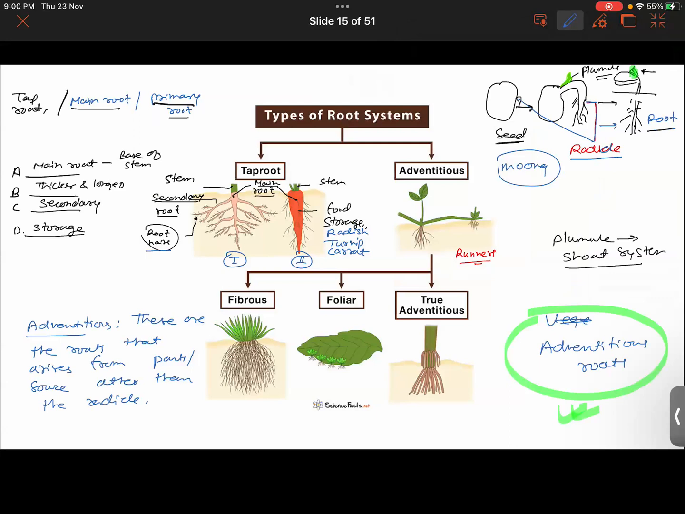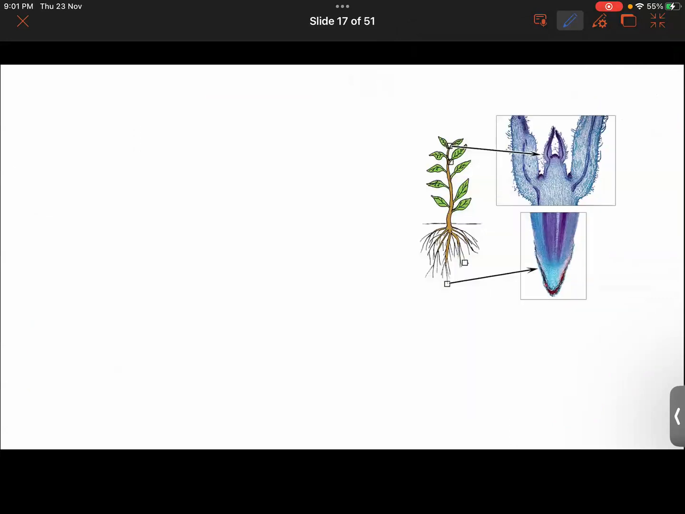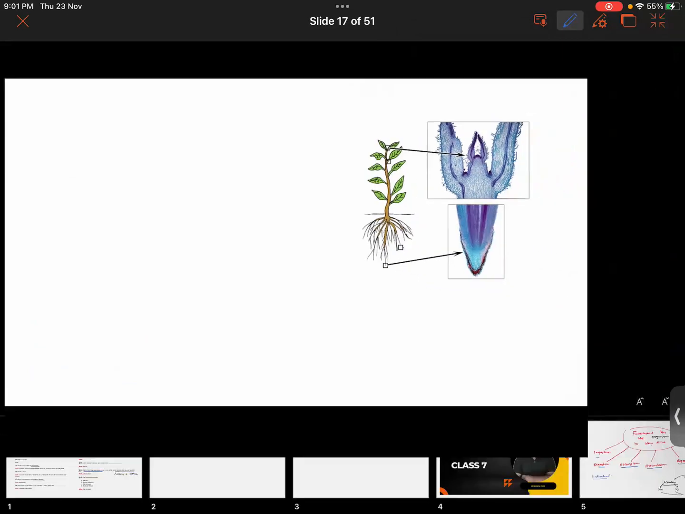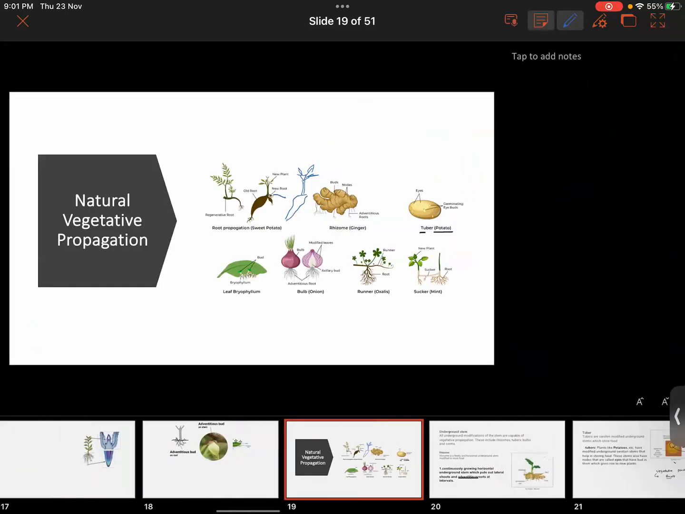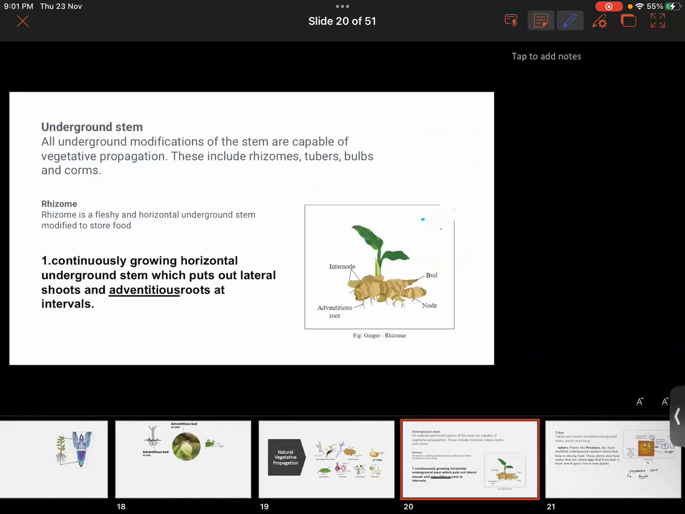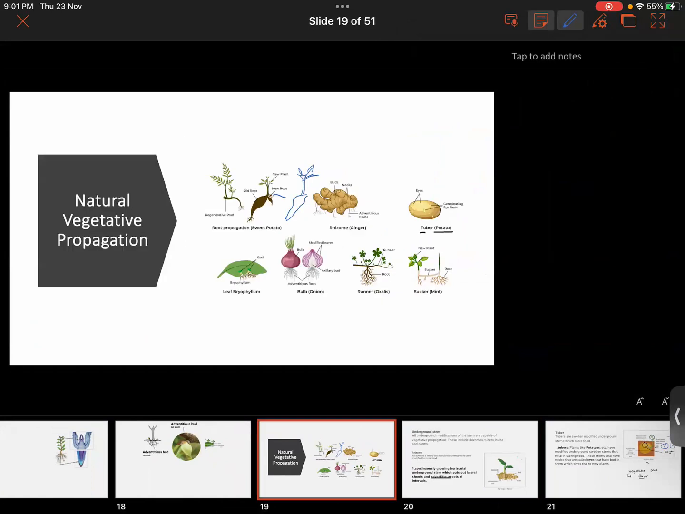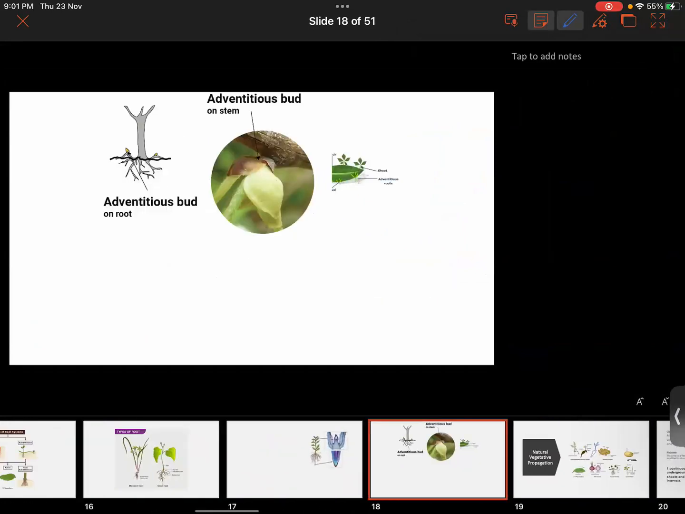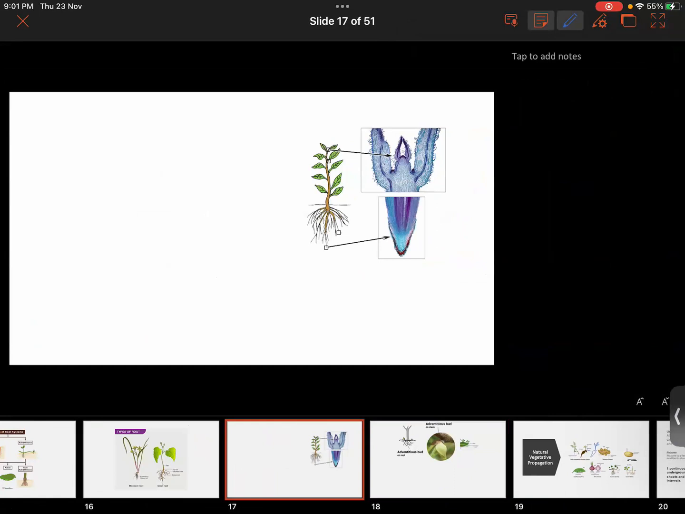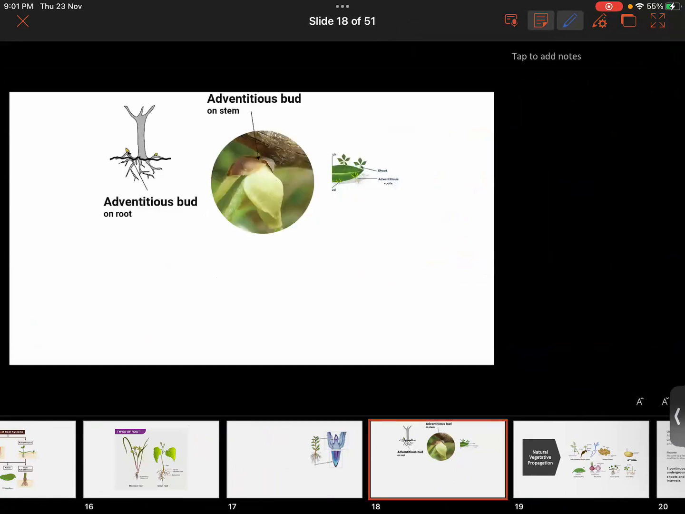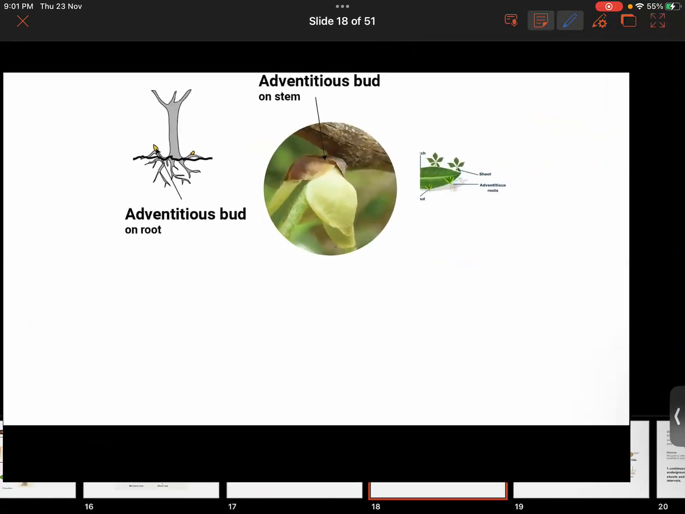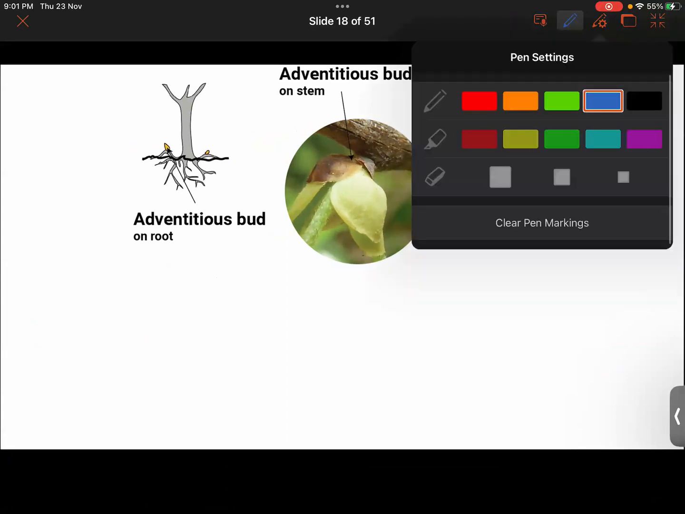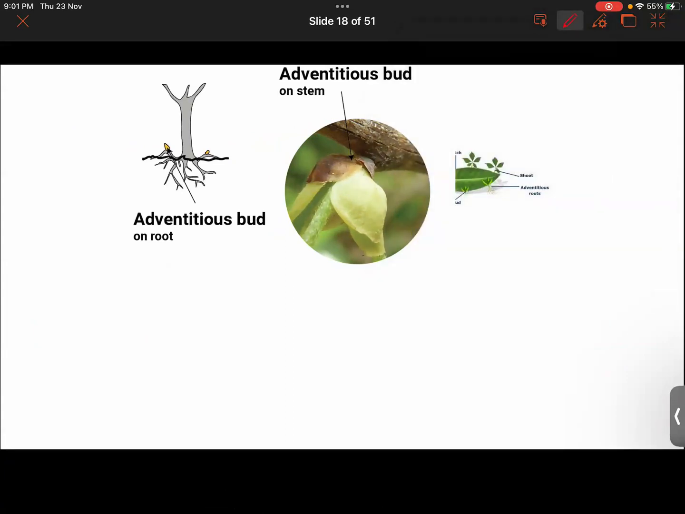Now let's understand about the adventitious buds. Why are we talking about them here, Vaiga? Because we can do vegetative propagation with the help of adventitious roots and buds. That's why we are discussing them, right? First of all, I will look at the adventitious buds. Just observe this image for a while.